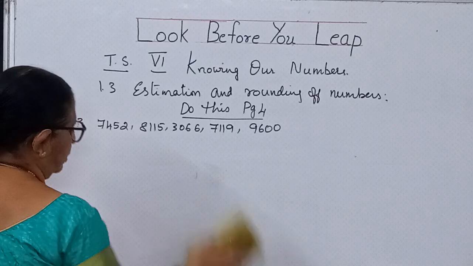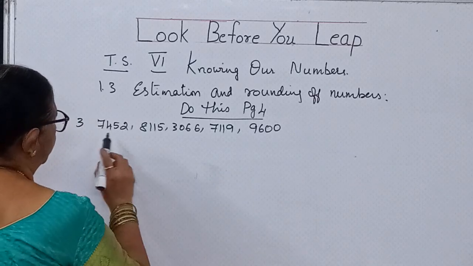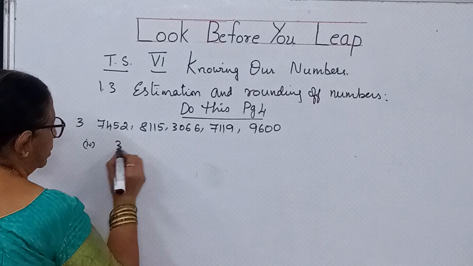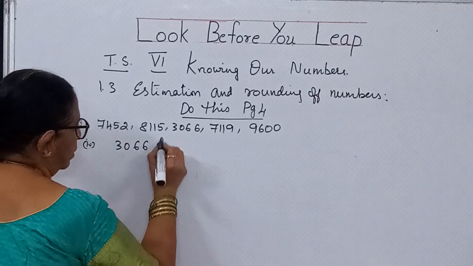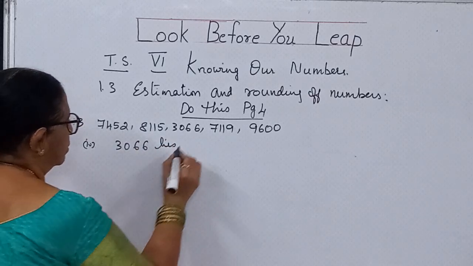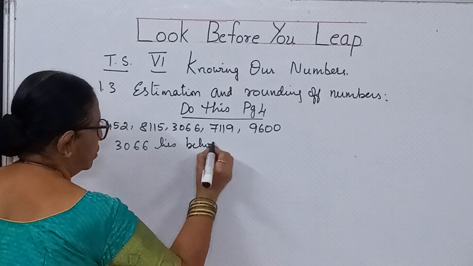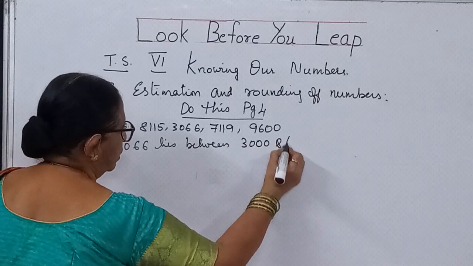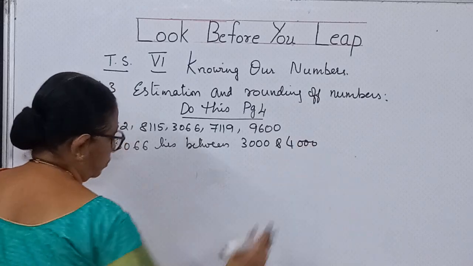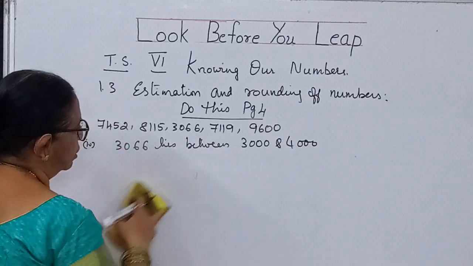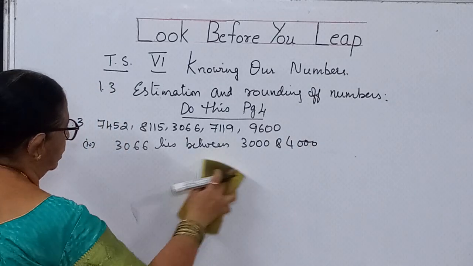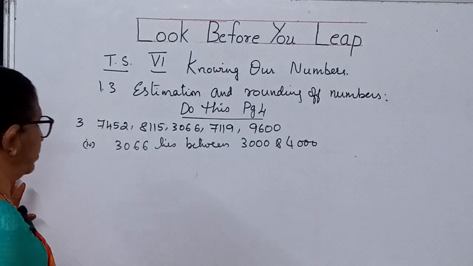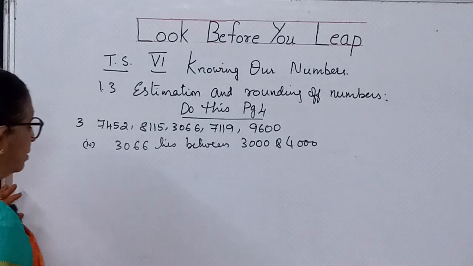So 3,066 lies between what values, children? 3,000 and 4,000. These are the values between which 3,066 lies.